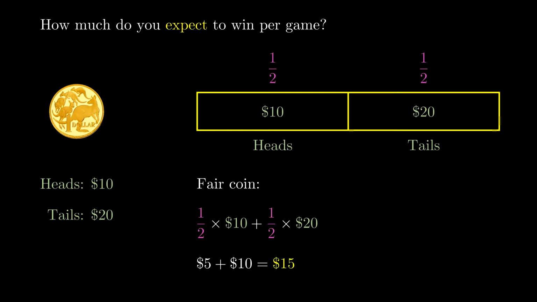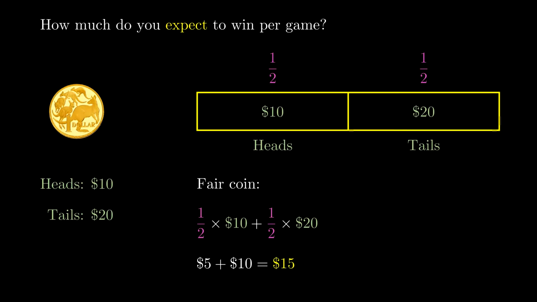And there are two things I want you to notice here. First, when we say we expect to win $15 per game, that's kind of strange, because it's impossible to win $15 in one game. You either win 10 or 20. There's no option for winning 15. So we're not really ever literally expecting to win $15 in any single game. It's not a literal real-life expectation, but more a mathematical one, and more precisely, a long-term mathematical expectation.